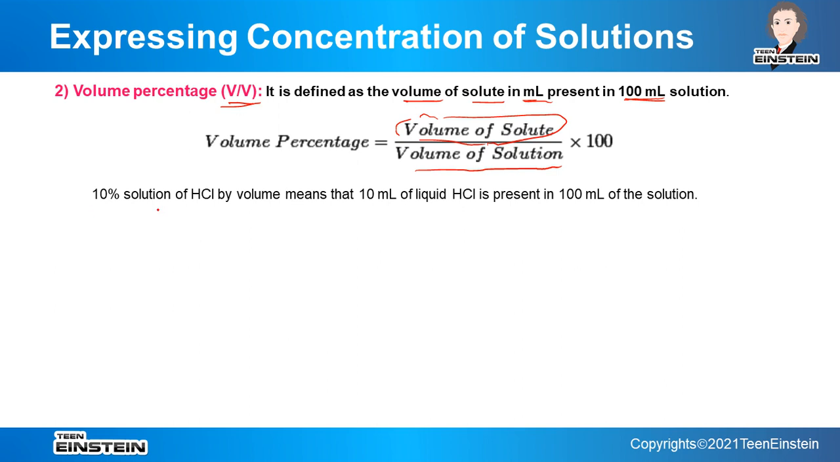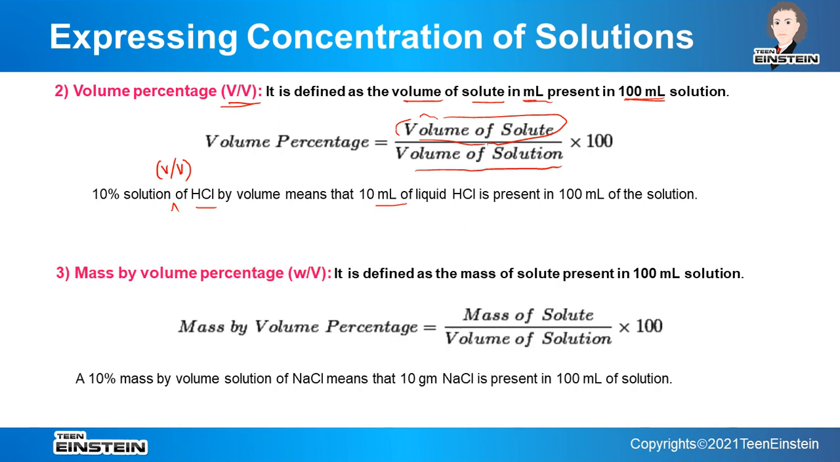So when we say 10% solution of HCl, what we understand? We understand that 10 ml of liquid HCl is present in 100 ml of the solution. Okay, so 10% solution V by V. If we say here, this also must be mentioned, it is V by V, volume percentage. So 10 ml of HCl, 100 ml of solution. That means the amount of solvent, that is water, will be 100 ml minus 10 ml, that is 90 ml. Fine.